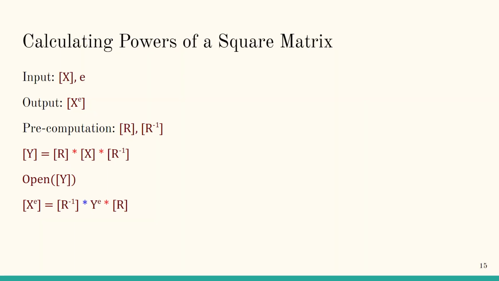What we then did is optimize the above protocol for the special case of computing powers of a square matrix. Instead of using n plus 1 random matrices, we only use one random matrix R and its inverse. By following a similar protocol as the previous one, we can quickly and efficiently calculate the powers of a square matrix, done in 4 rounds instead of log e rounds.